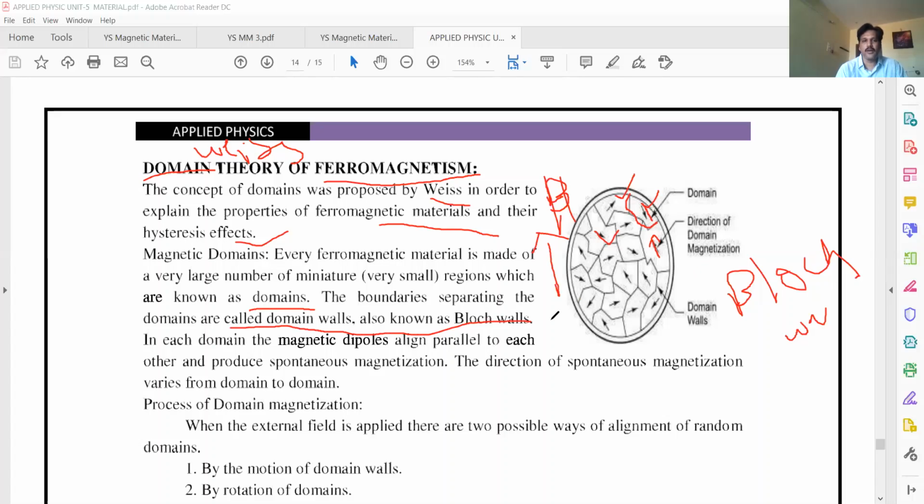In each domain, the magnetic dipoles align parallel to each other and produce spontaneous magnetization. They align themselves parallel to each other spontaneously. There is no need of an external magnetic field, no need of an external magnet. If you apply an external magnetic field, they will align more.